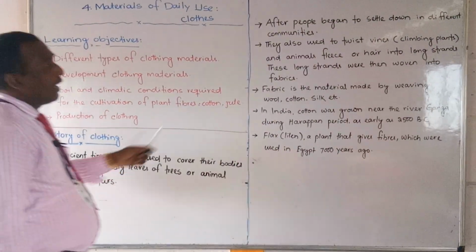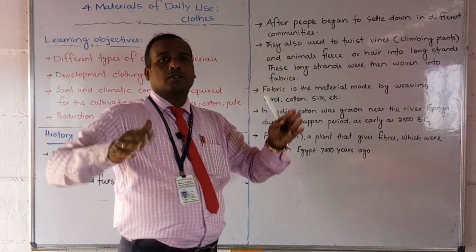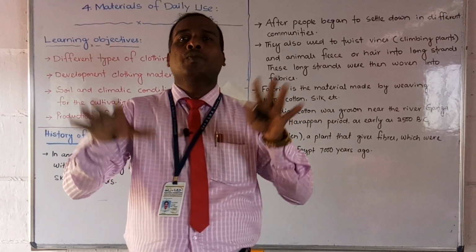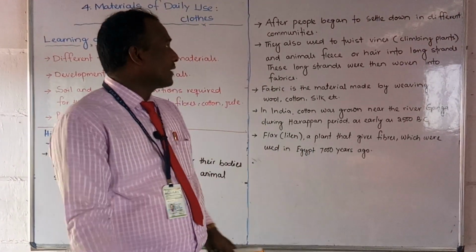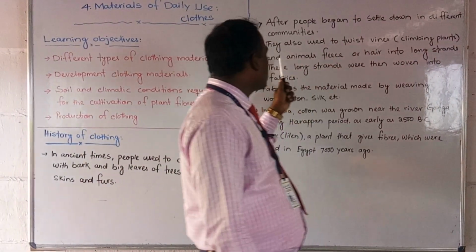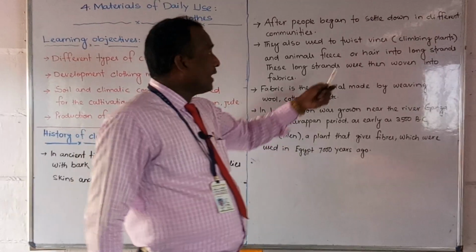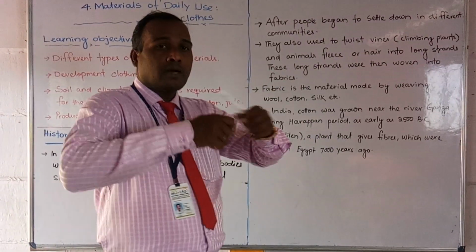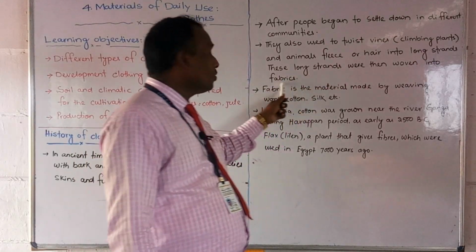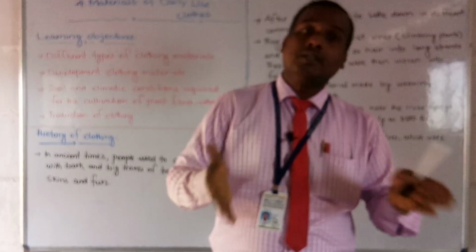Okay, after the people began to settle down in different communities, like a village, after long periods they also used to twist vines, like climbing plants, and animal fleece, animal hair and skins, into long strands. They made ropes. And these long strands were then woven into fabrics. Then they made fabrics, like clothes.